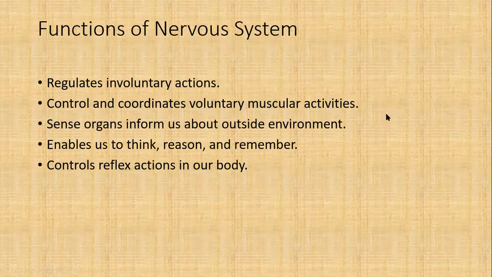So coming to the functions of the nervous system. In our body, when we are talking about control and coordination, we have two types of action. One is called involuntary action and the other is called voluntary action. Involuntary actions are not under our will. We cannot stop that process, we cannot start that process.